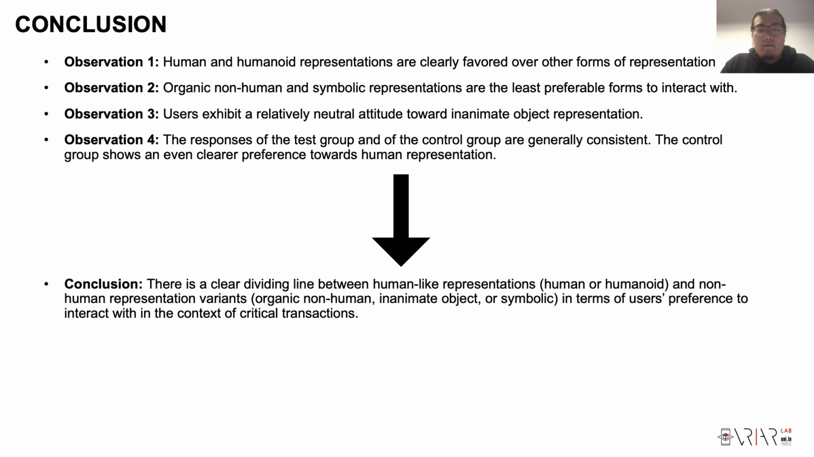So now we have 4 observations, and these 4 observations should give us the following conclusion, which is there is a clear dividing line between human-like representations and non-human representation variants in terms of users' preference to interact with in the context of critical transaction. So I think this actually gives us a suggestion when designing user-agent interaction in the context of critical transaction.